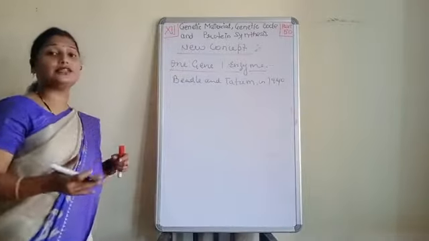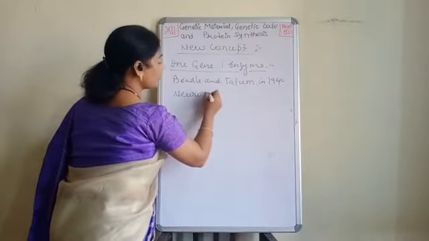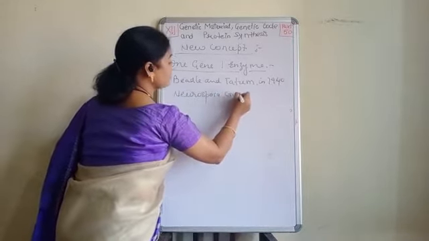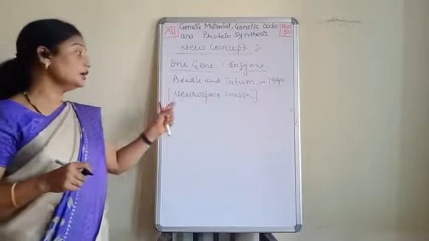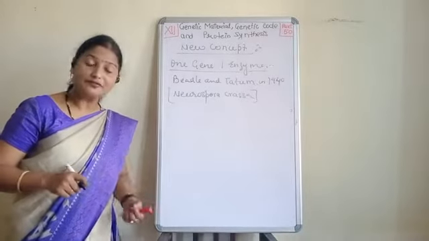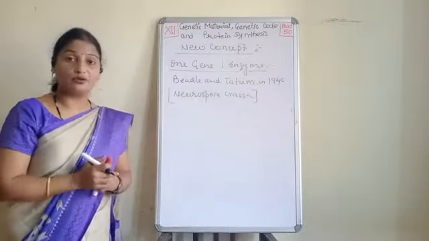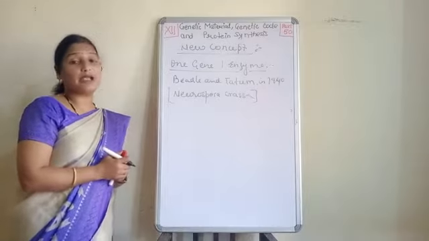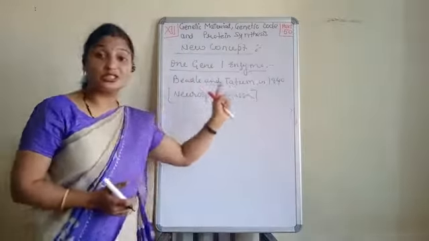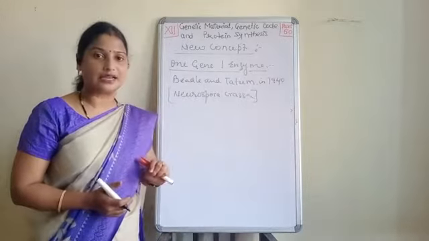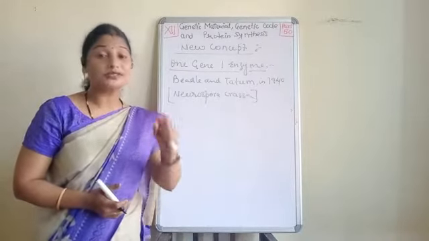They studied a plant called Neurospora crassa and found out that the whole body is made up of genes, and the body prepares some enzymes which regulate the body, and these genes are controlling the enzymes. So we can say that one gene controls one enzyme.